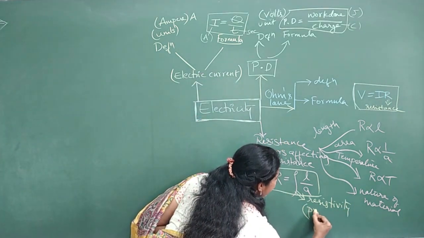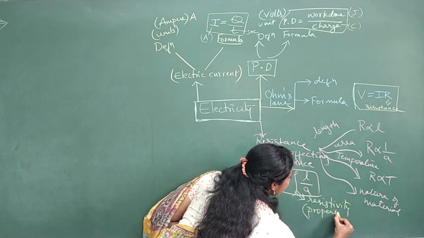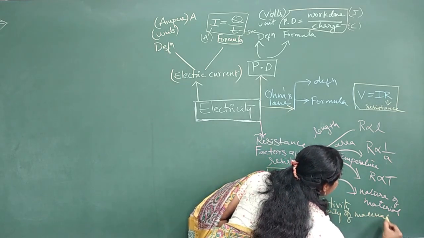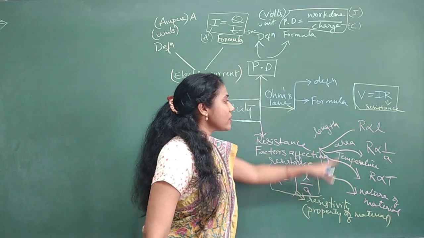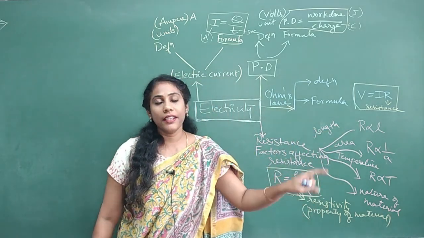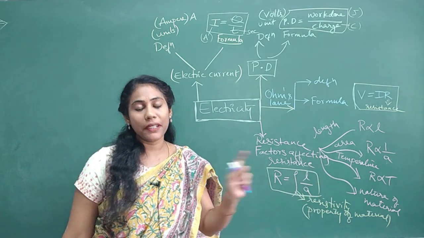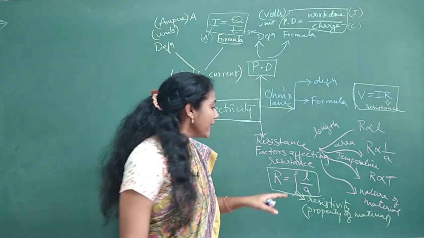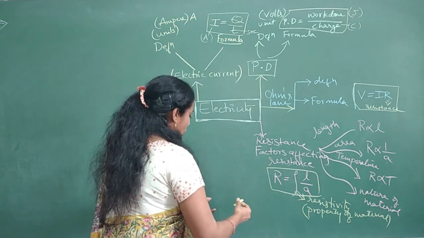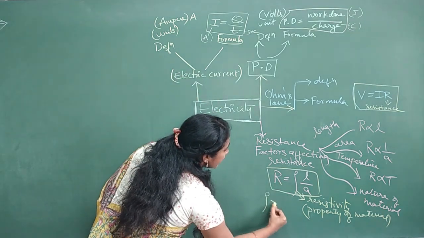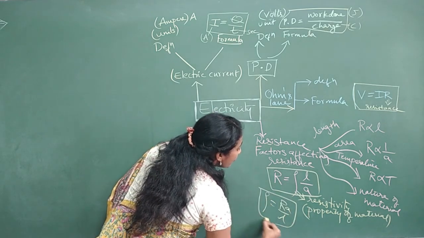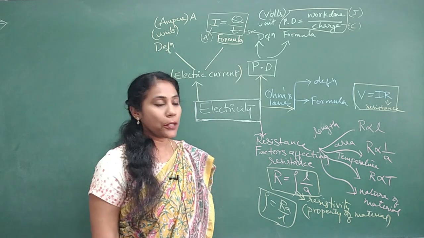Resistivity is nothing but a property of material. Resistivity does not depend on the length of a conductor, the area of a conductor, or temperature, nothing. It is just the property of a material. The same formula I can also rearrange and write as rho is equal to RA by L.